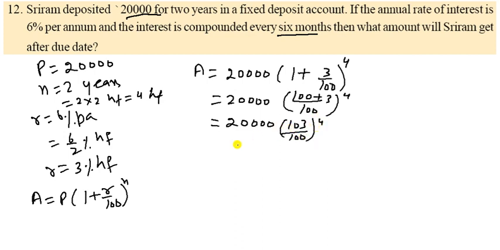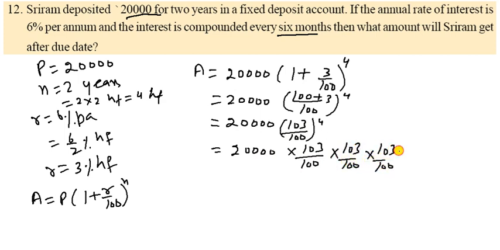So what will happen? It is 20,000 times 103 upon 100, and whole power is 4. So now you will write 20,000 into 103 upon 100, 4 times. So this 20 cancels with this 20, and 20 will be further cancelled.